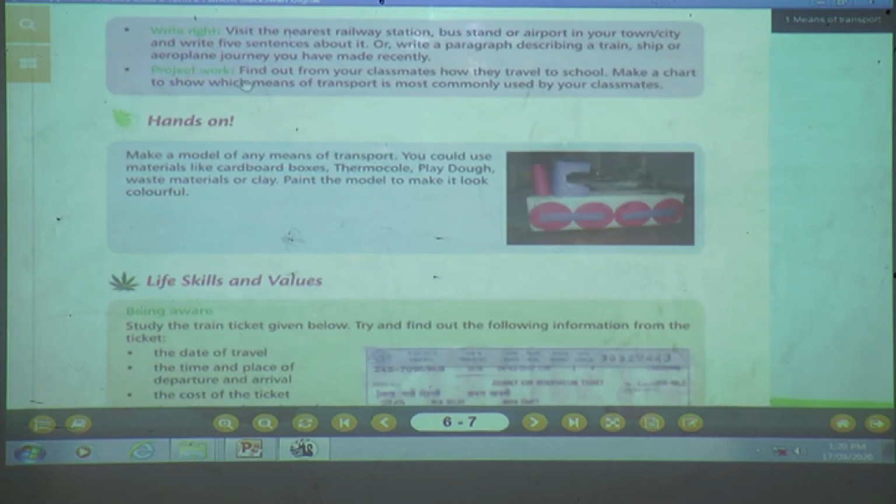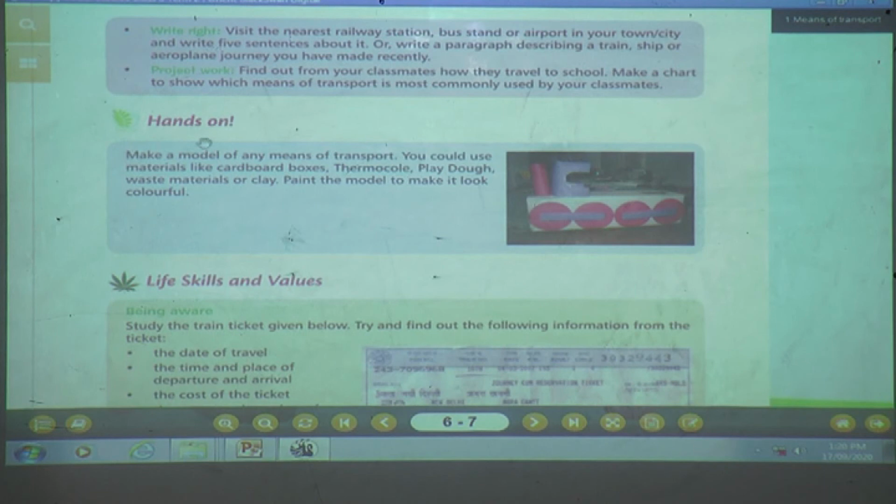Project work. Find out from your classmates how they travel to school. What are you going to find out from your classmates? How they travel to school. Make a chart to show which means of transport is most commonly used by your classmates. Yes, children, you are going to see which is the most commonly used means of transport by your classmates.